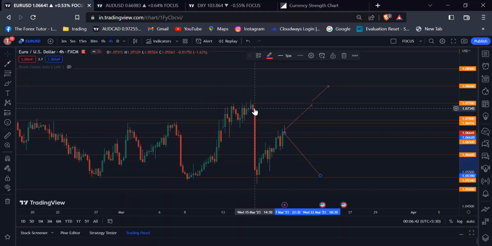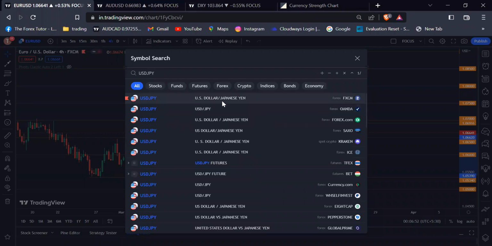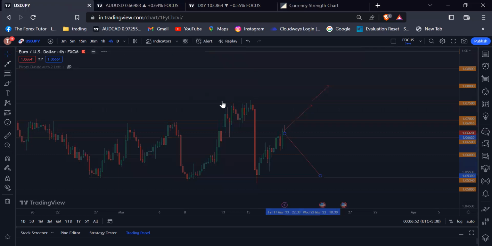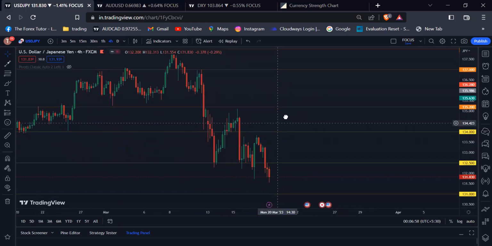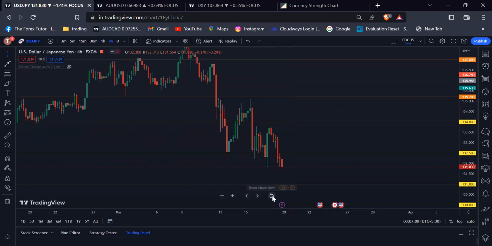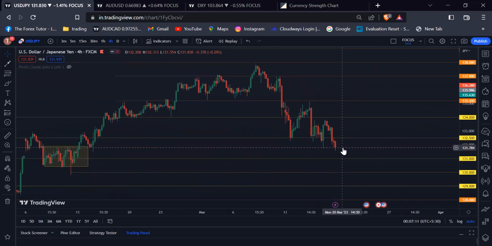So our next pair is USD Yen. If you look at the USD Yen right now, the USD Yen broke below the 132.500 psychological level and is moving downwards to the 131.00 psychological level.